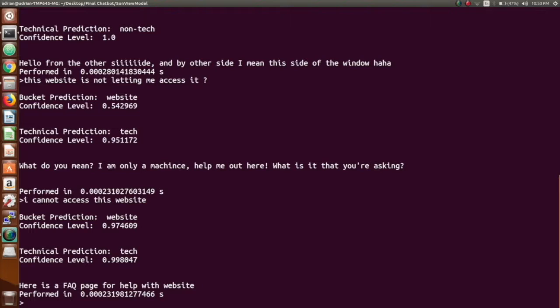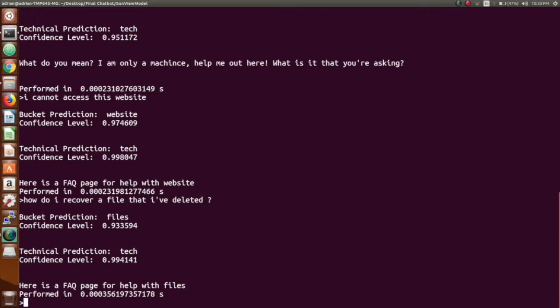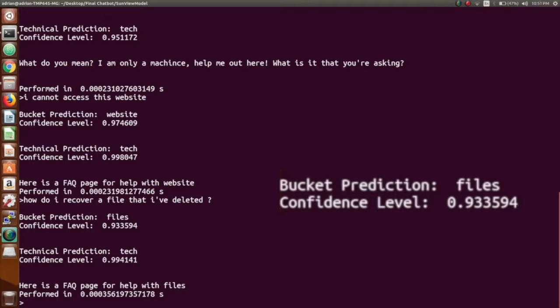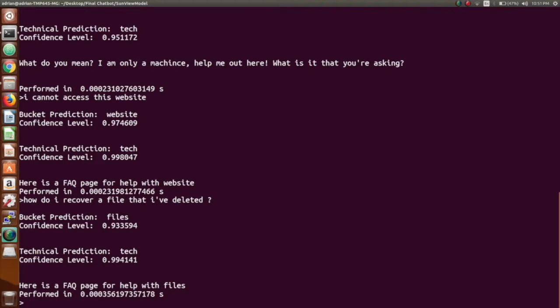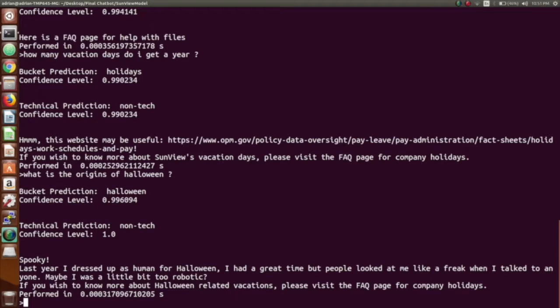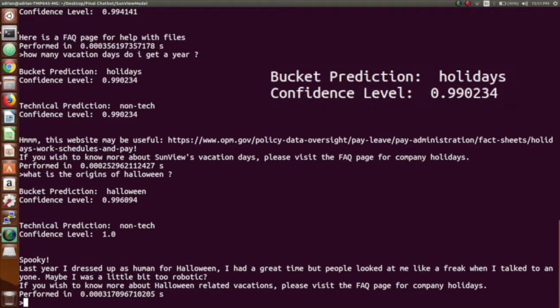Jonathan's third question was, how do I recover a file that I've deleted? And we can see that we got the bucket prediction for it to be files, and it redirected to an FAQ page for files. Okay, so next up we have Itze. Itze's first question was, how many vacation days do I get a year? And we can see that was tagged as holidays, which is great.